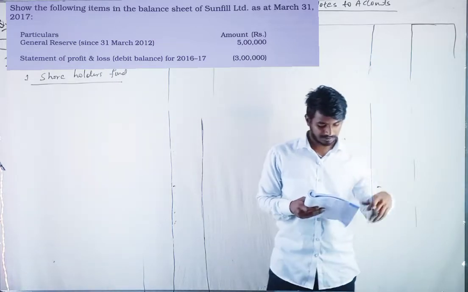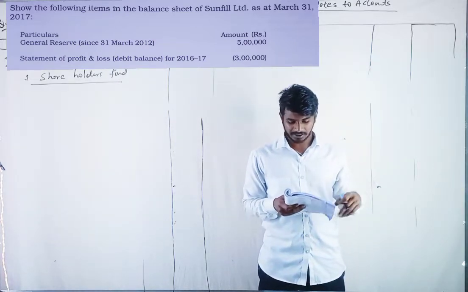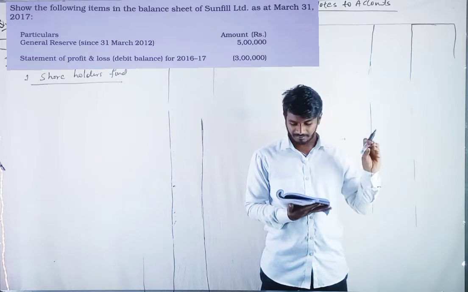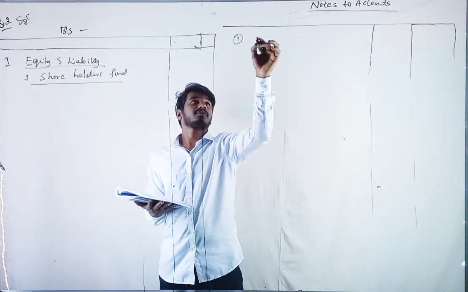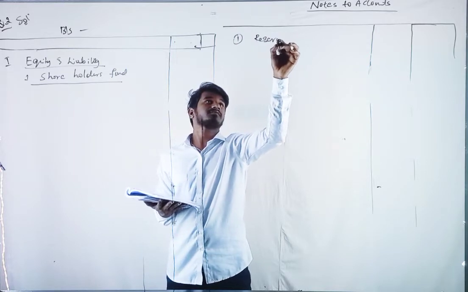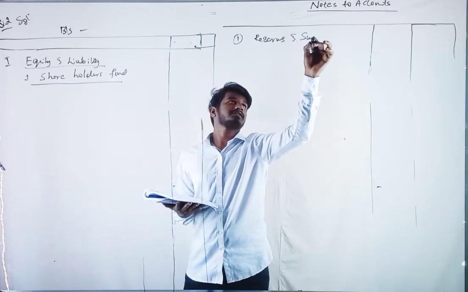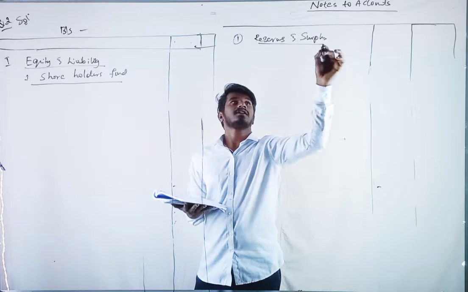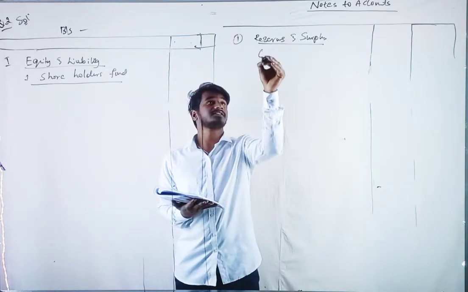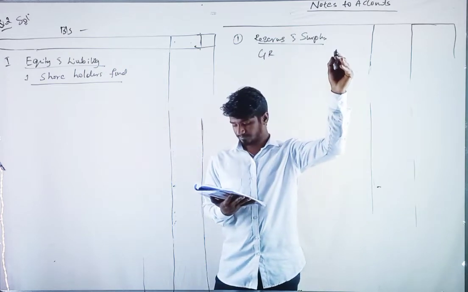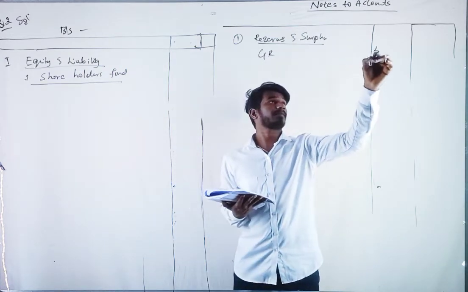Shall we read the question? From the following shown in the balance sheet. Particulars: general reserve, we have 5 lakh. Note number 1, reserves and surplus. We have general reserve, how much? 5 lakh.